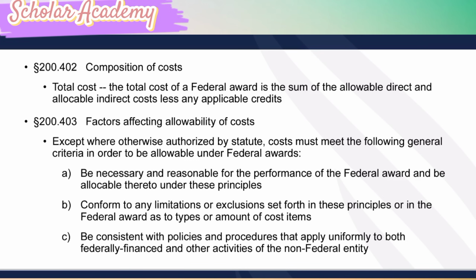Conform to any limitation or exclusion set forth in these principles or in the federal award as to type or amount of cost item. Be consistent with policies and procedures that apply uniformly to both federally financed and other activities of the non-federal entity.